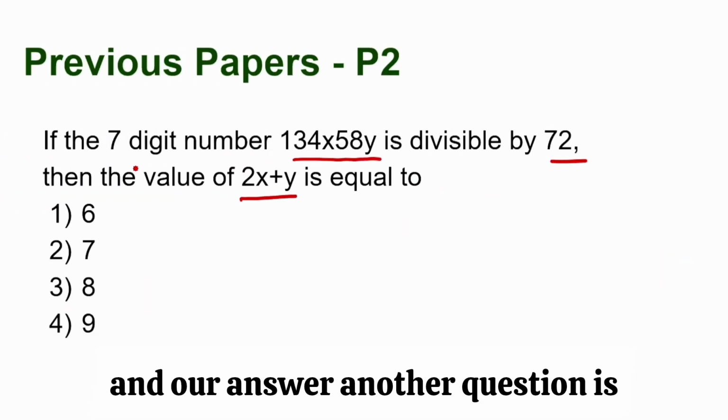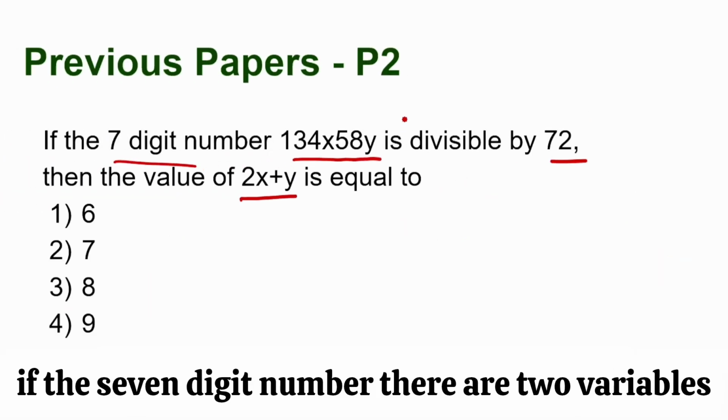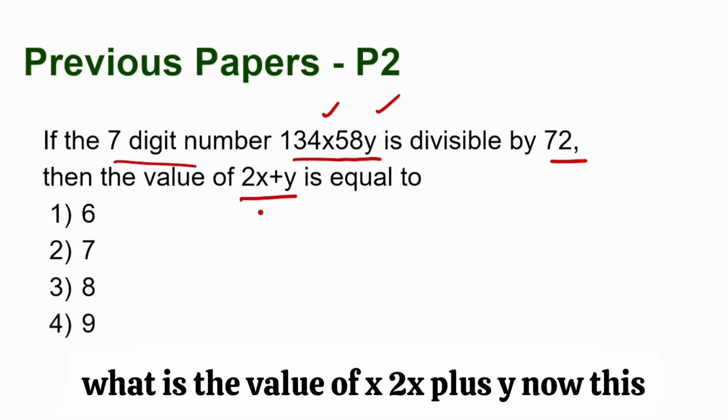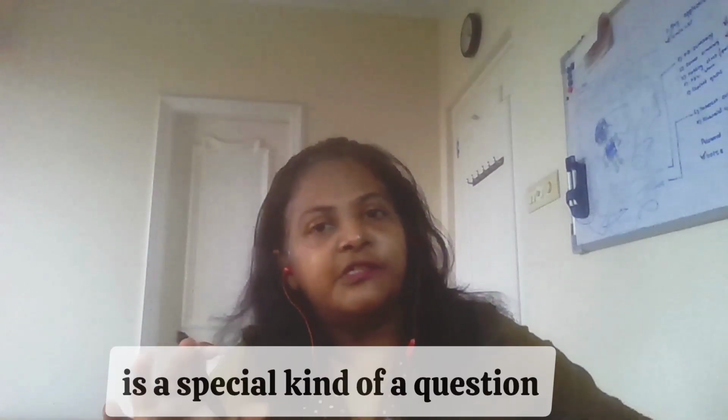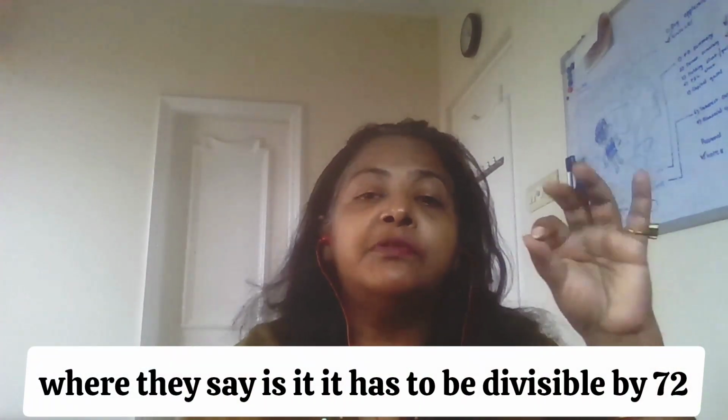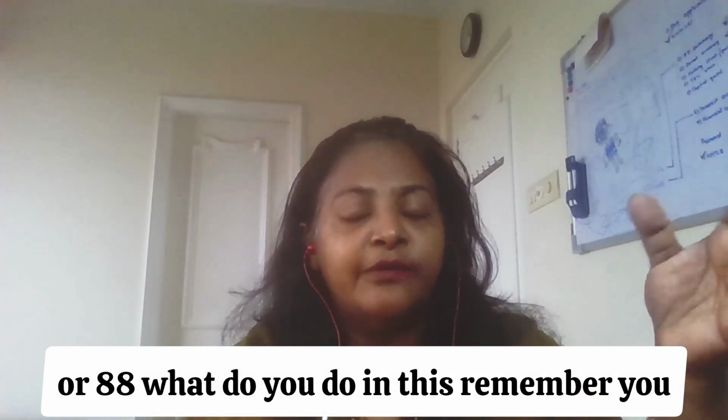Now another question: if the 7-digit number, with two variables x and y, is divisible by 72, then what is the value of 2x plus y? Now this is a special kind of question, where they say it has to be divisible by 72 or 88. What do you do in this case?